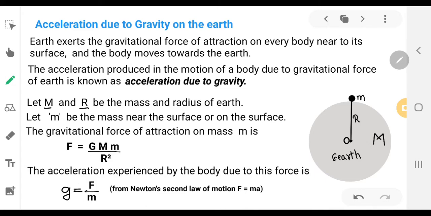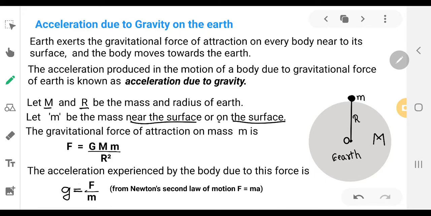And we are placing an object of small mass m nearer to the surface of earth or on the surface of earth. If you place it a little bit higher than the earth's surface, it is almost considered as on the surface.